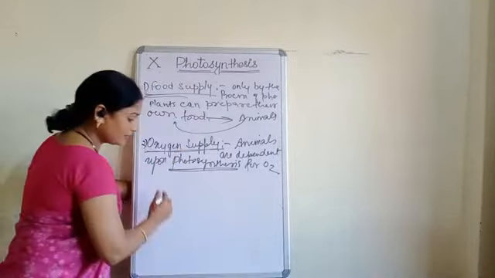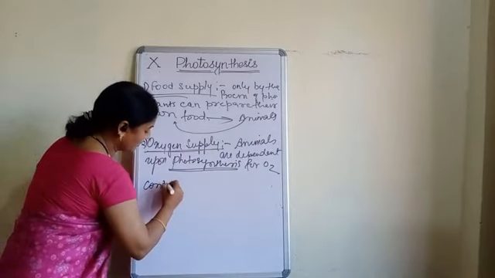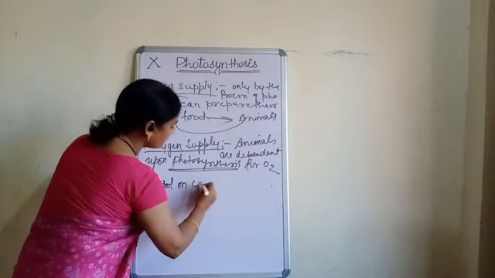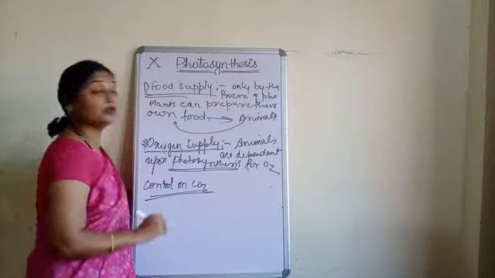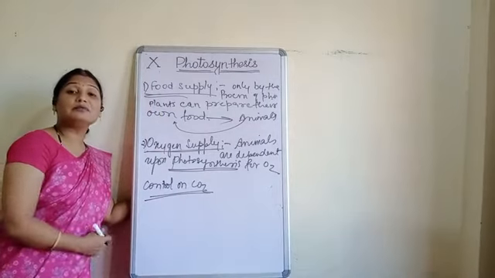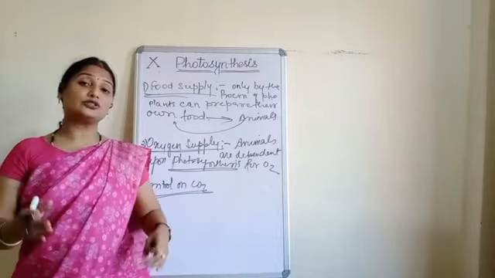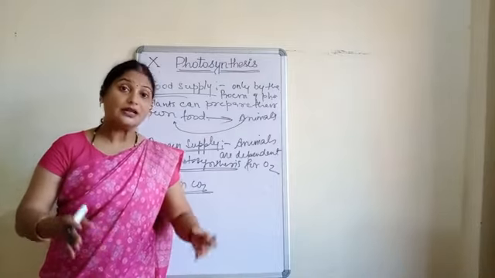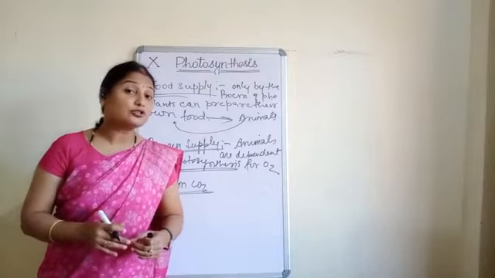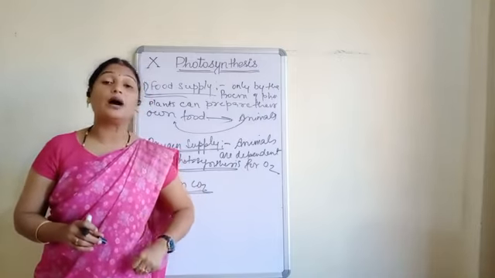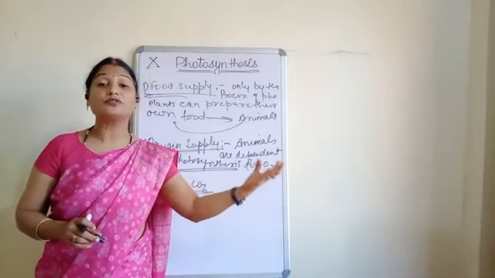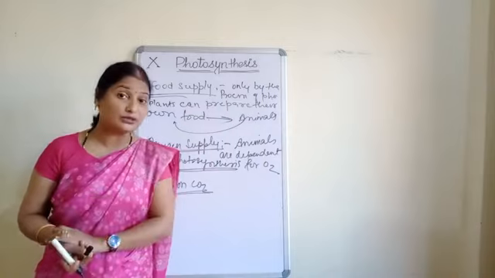Third point, that is control on CO2. As we all know, if maximum green plants are there, then maximum photosynthesis will occur. And maximum photosynthesis will require a maximum amount of carbon dioxide from the atmosphere.